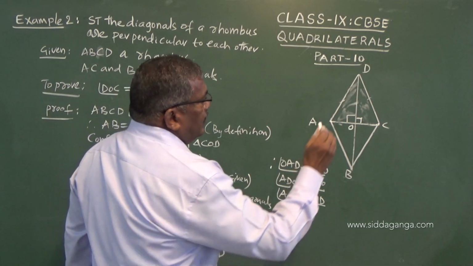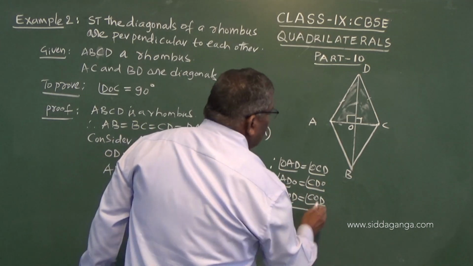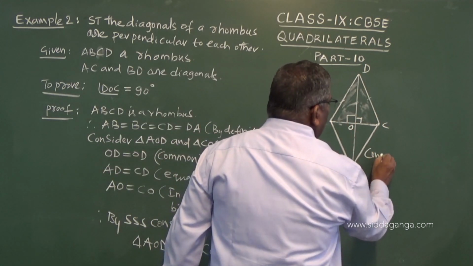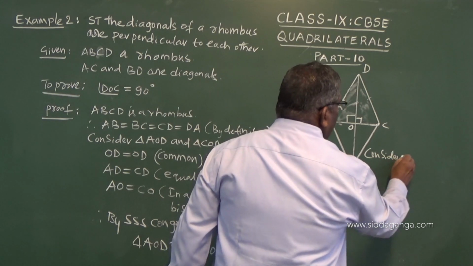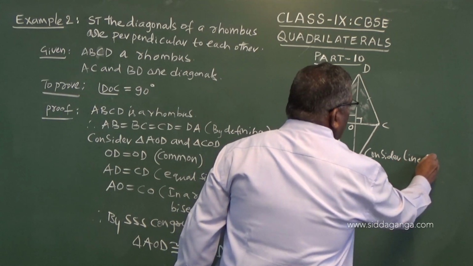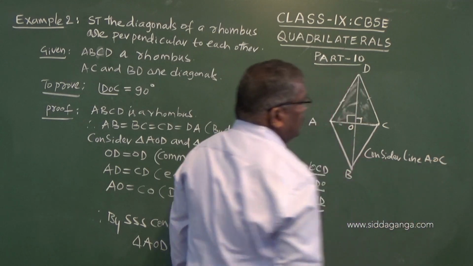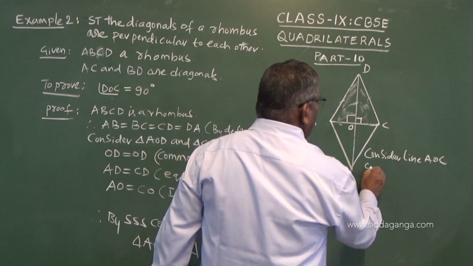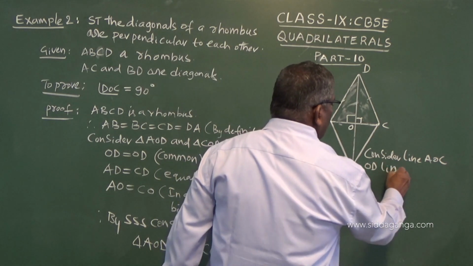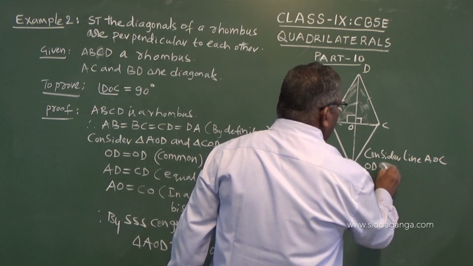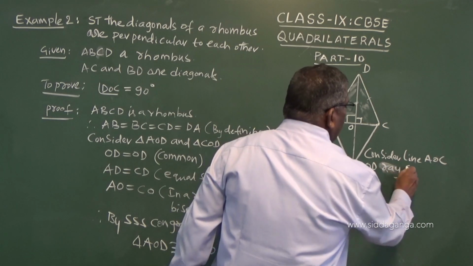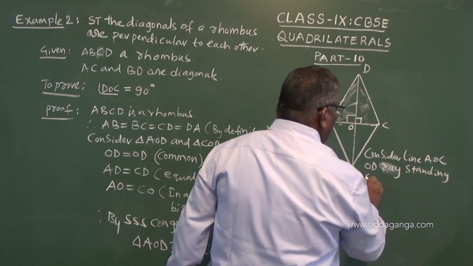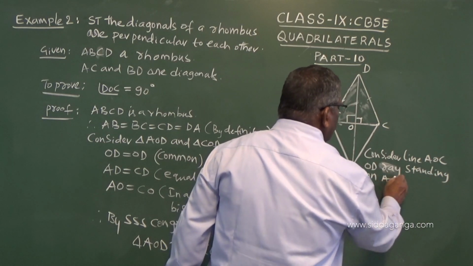So, therefore, I will take up here. So, consider line AC. Consider line AOC, OD line, OD ray standing on AC.